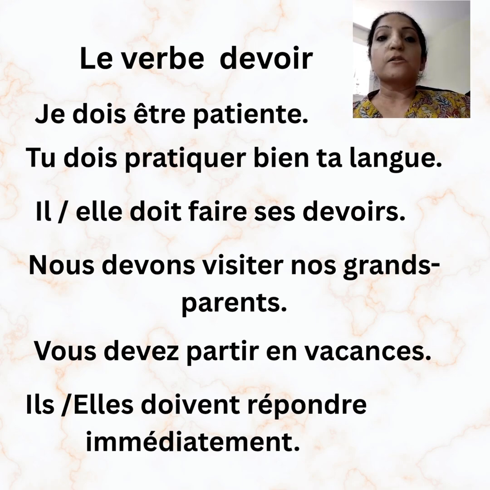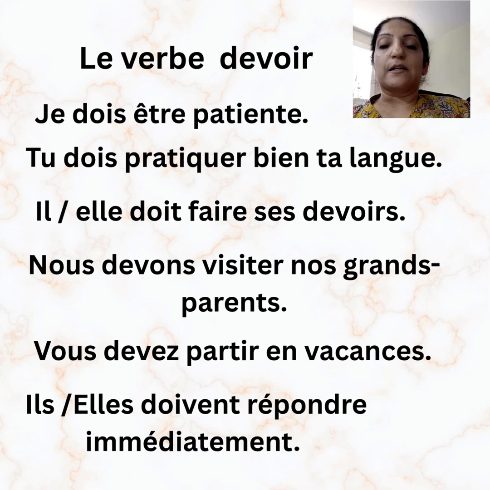Now, because the sentence begins with nous, we will be taking the notre, nos category. And because grandparents are plural, we take nos, the plural form. So always the subject decides the category in case of the adjective possessive. And according to the noun which is being possessed, like grandparents in this case, we are going to take the adjective possessive from that category. So nous decides notre, nos category. Grands-parents are plural, so we take nos, that is nos grands-parents.